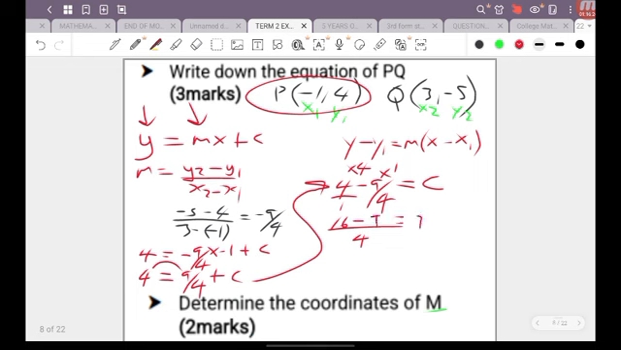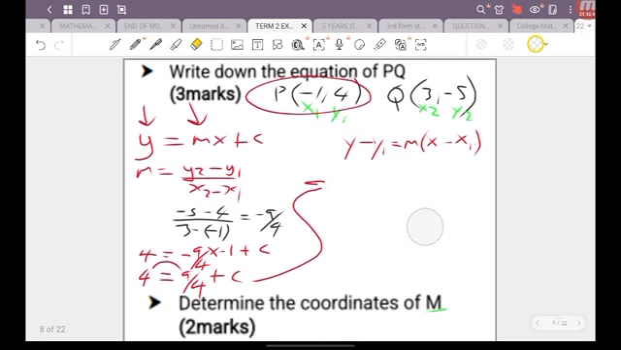So I'll end up with 7 over 4 as my C value. That is if you're taking the fractional approach to the question. Now, if you don't like fractions, you can always use the whole concept of multiplying throughout by the denominator.